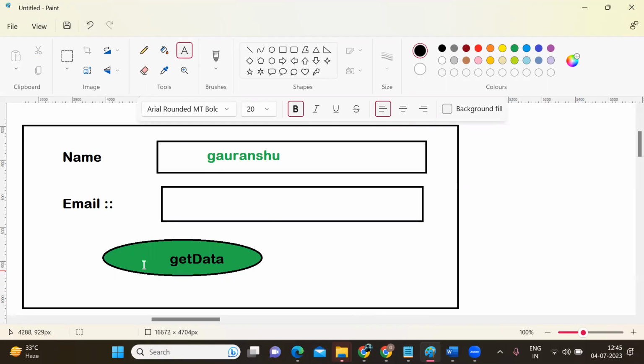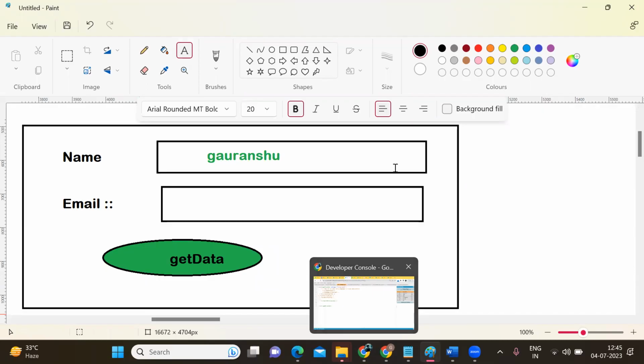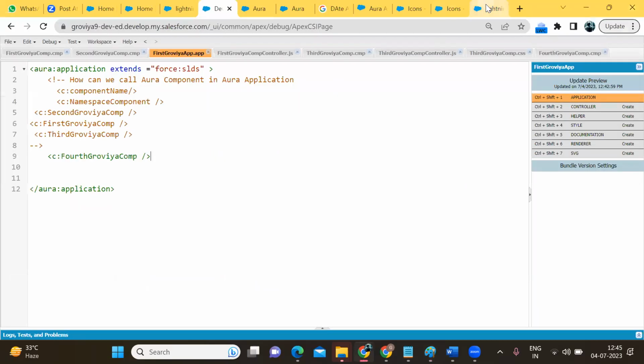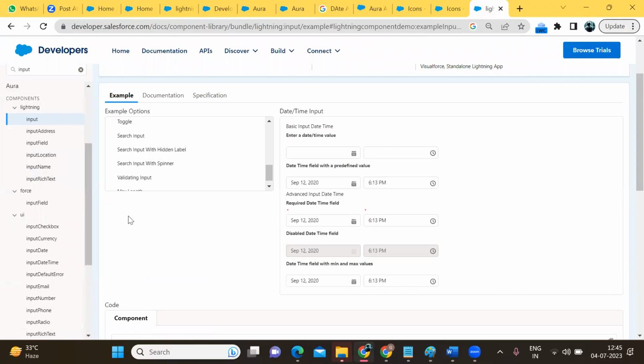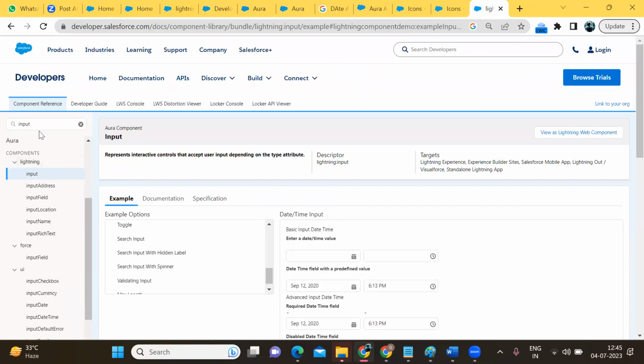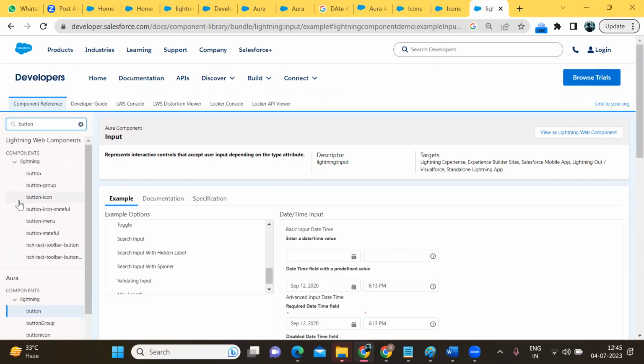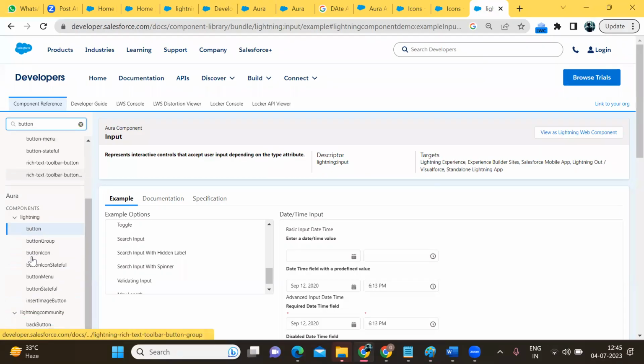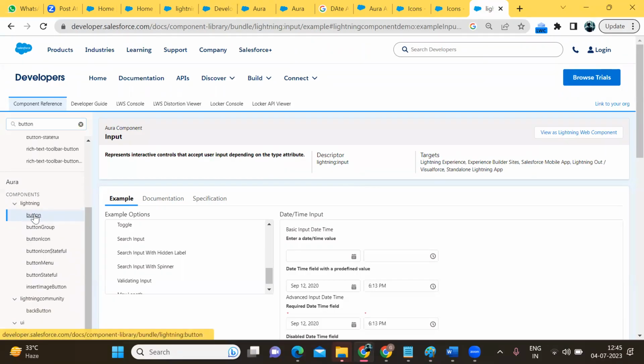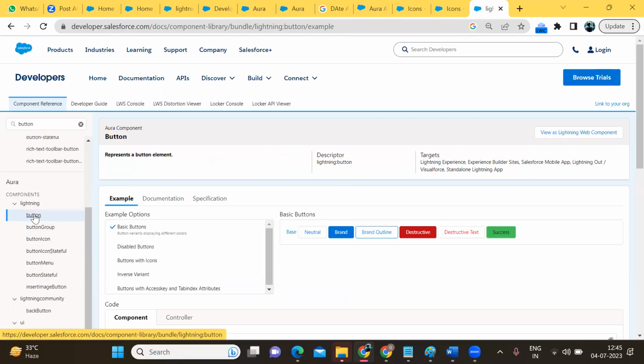Okay, so how can we do it? First, we will learn how to create the button. I'm going to teach you how to create a button. Simply go to the library. We know how to open the library: Salesforce component library. Go to search, enter button. We will get the LWC button, but we have to go to Aura components. Here we are getting button, so click on it.